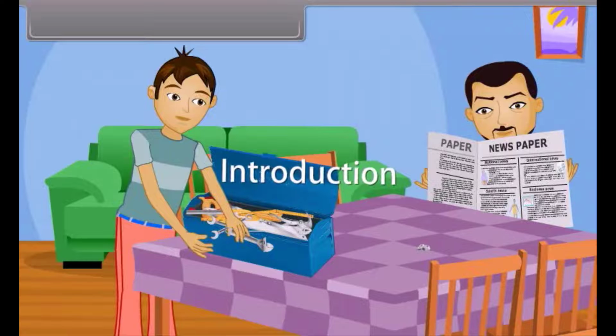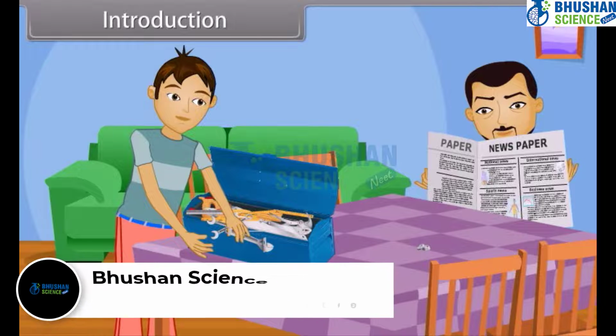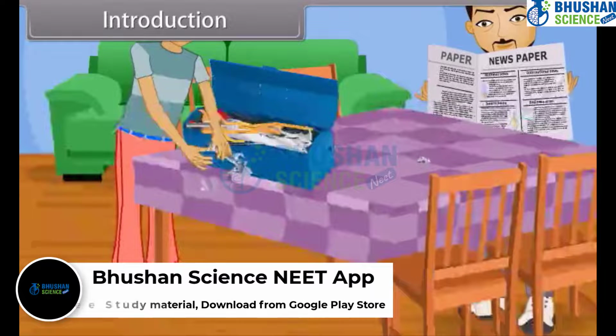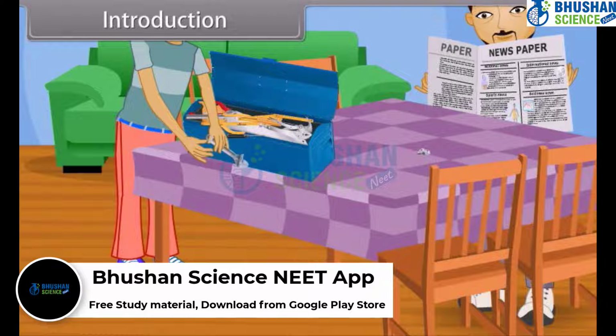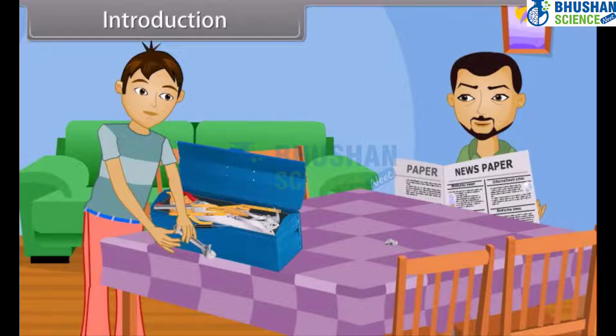Thank you. Introduction. Vishal is searching for a specific tool from the toolkit. Then suddenly, 2 steel keys fall down from the table. The keys strike each other and scratches are made on their surface. Vishal, what happened? What kind of a sound was that? Nothing, father. Just some keys dropped down the floor.